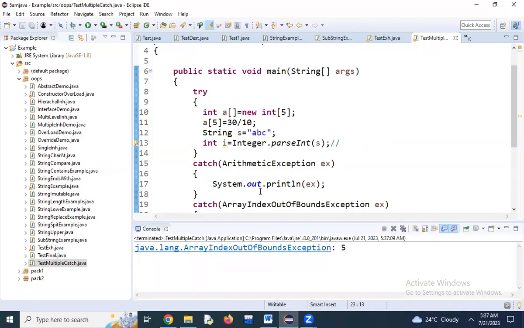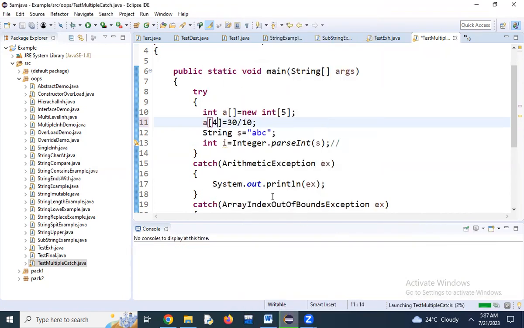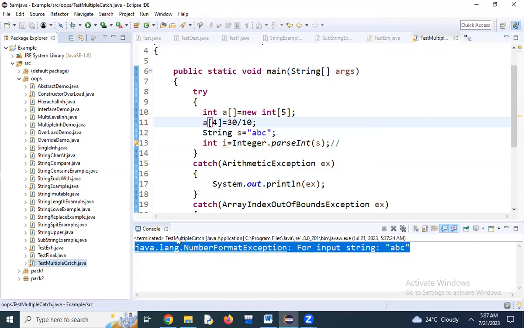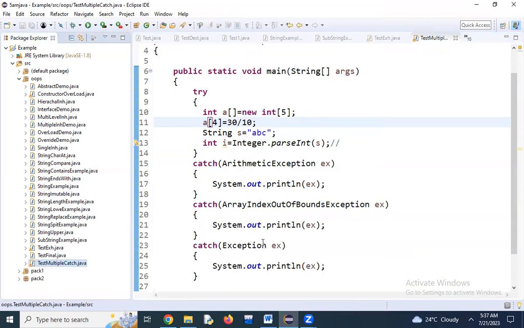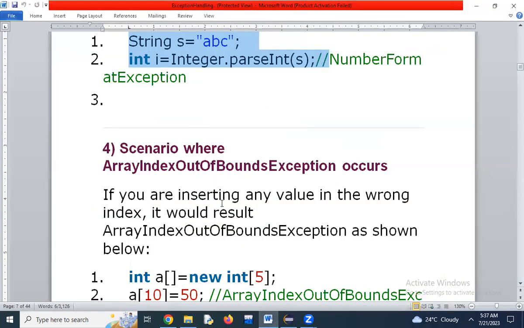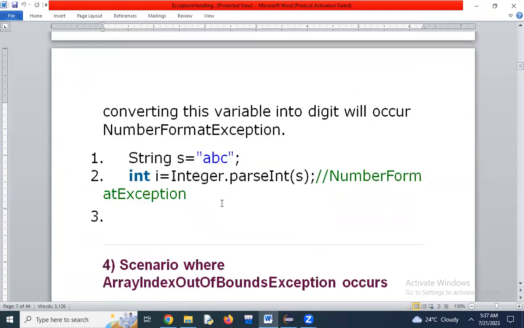Click on OK. Now what will it give? I see, I did not apply this. Now I don't have the exception in the array also. Now it will give the number format exception, and the general exception class will execute here. Java lang number format exception for input string ABC. Understand? Right? This is the way we can apply different exceptions in the catch block. That means we can give more than one catch block at a time. Clear, right? Yes. Number format exception.